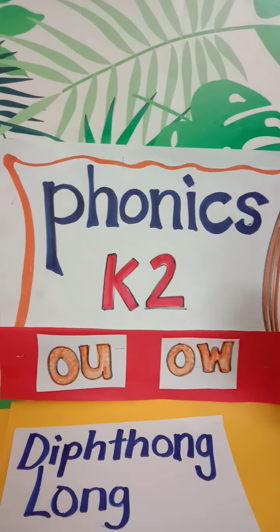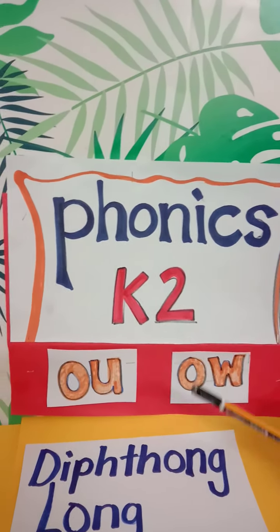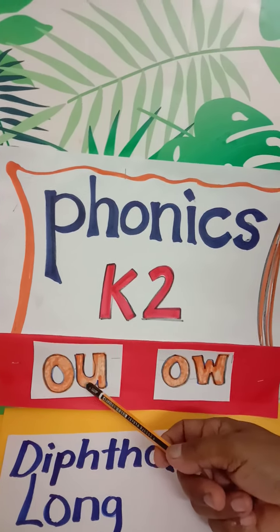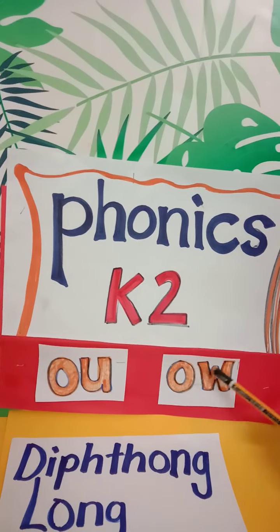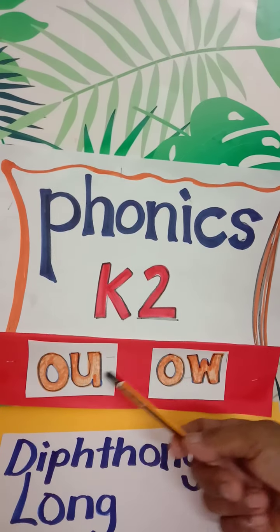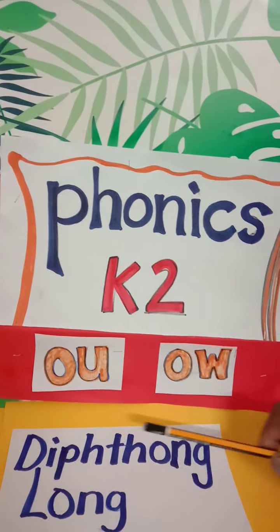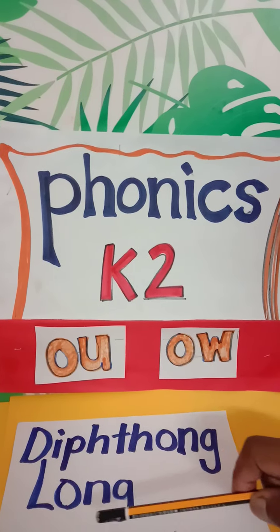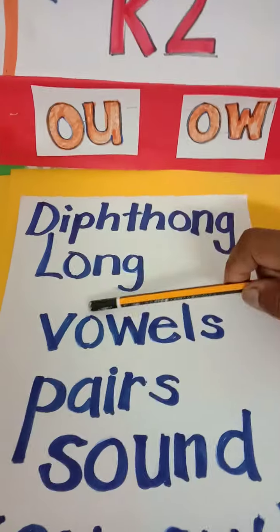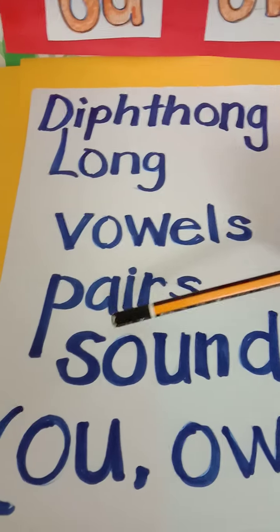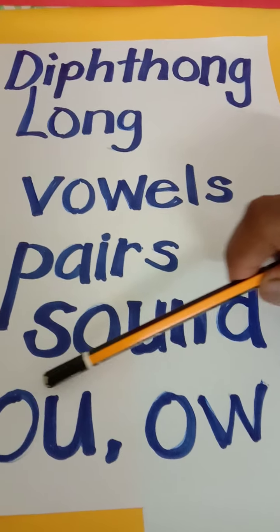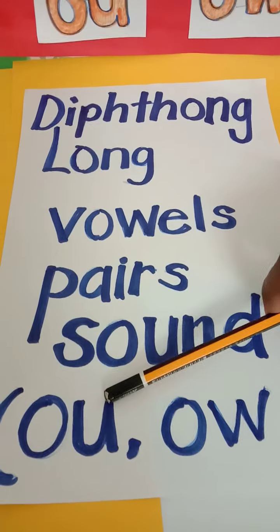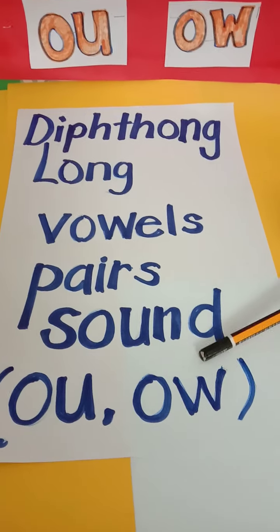Welcome to the phonics lesson. Today I'm going to teach you the sound of ow, O-U and O-W. They are the same sound. They are diphthong, long vowel pairs, which have the same sound, which is ow. O-U is ow, O-W is ow.